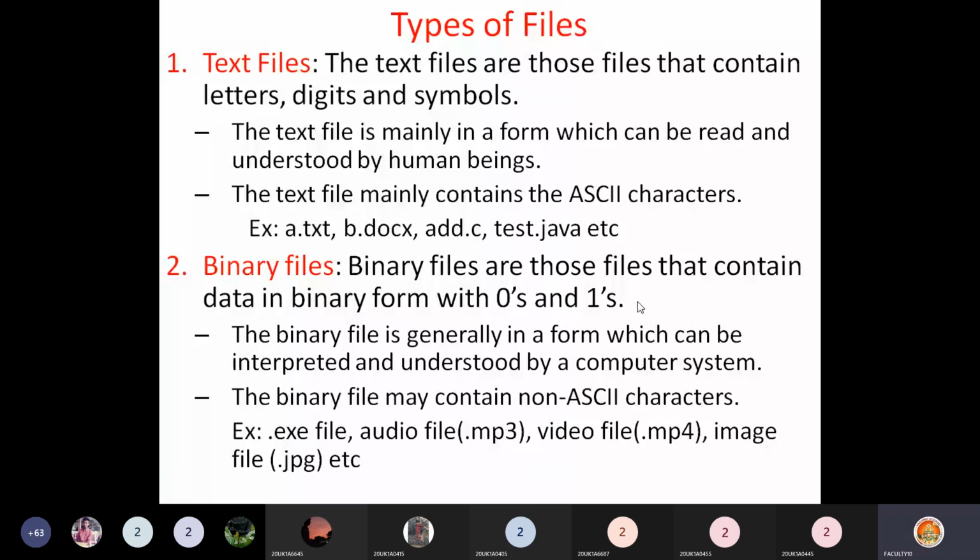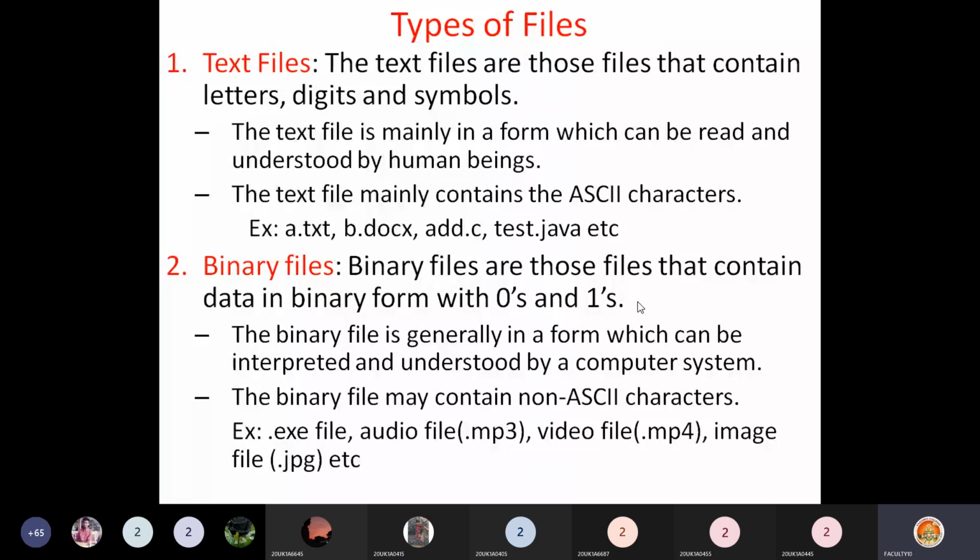Please remember, binary files can be understood by a computer system. Humans cannot understand these zeros and ones with the naked eye. Only a computer can understand the meaning of these zeros and ones. That means binary files are not in human readable form. Text files are in human readable form. Binary files are not in human readable form.